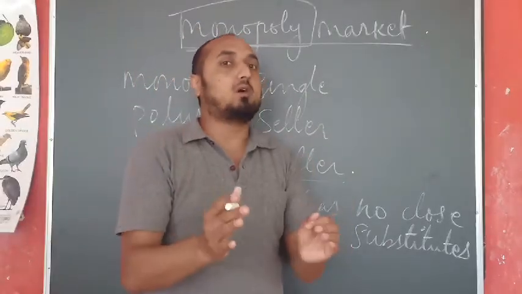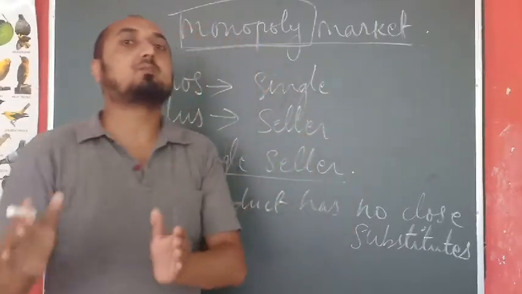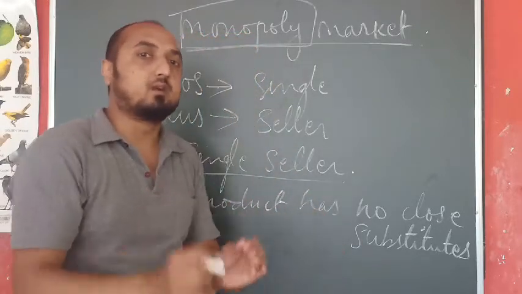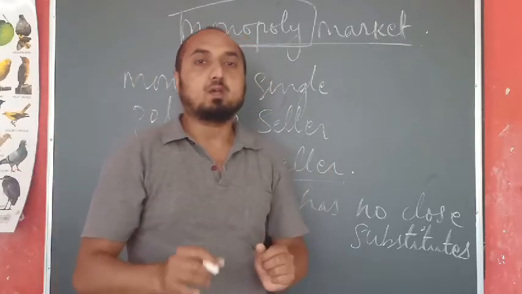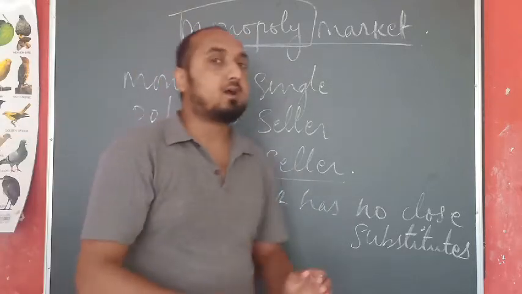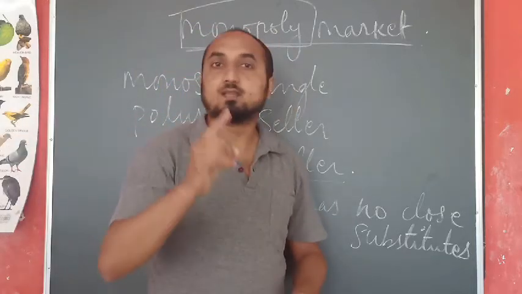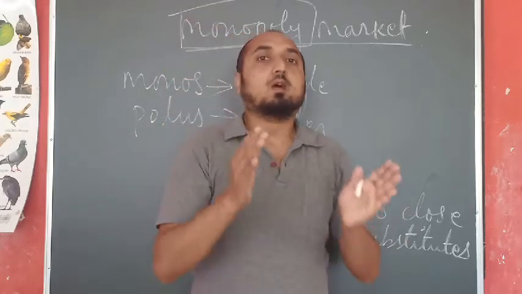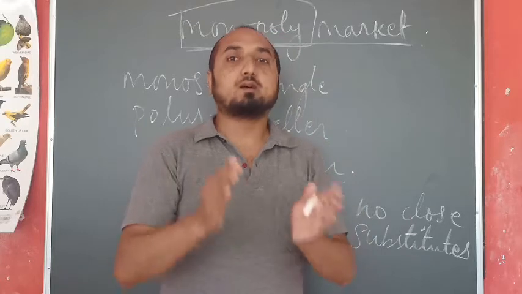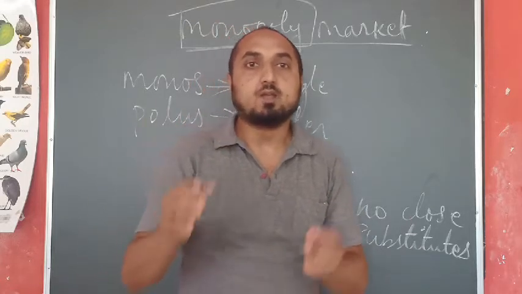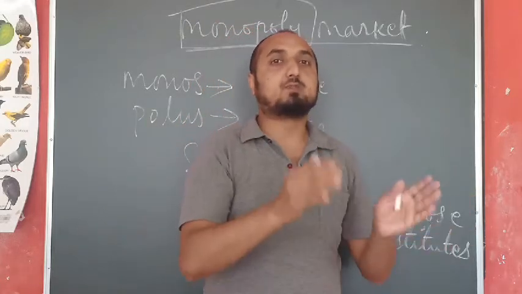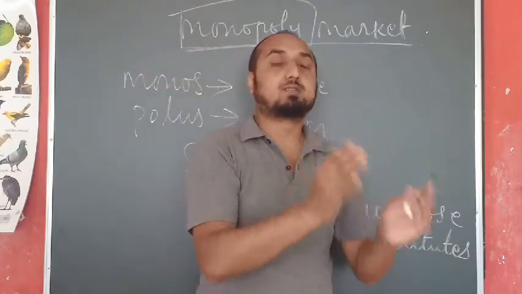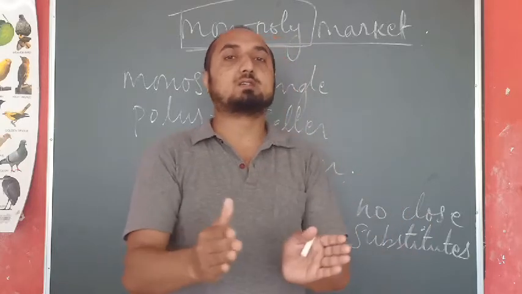Now in order to understand this concept in a better way, we have to give few examples. So through that example we can understand this concept much better. So in the monopoly market we have already discussed that there is a single seller. So in the case of electricity, okay, the electricity is generally supplied by a single seller. That is, in our different states we have different state electricity board. Like if we consider the Sikkim, then we have Sikkim Electricity Board.